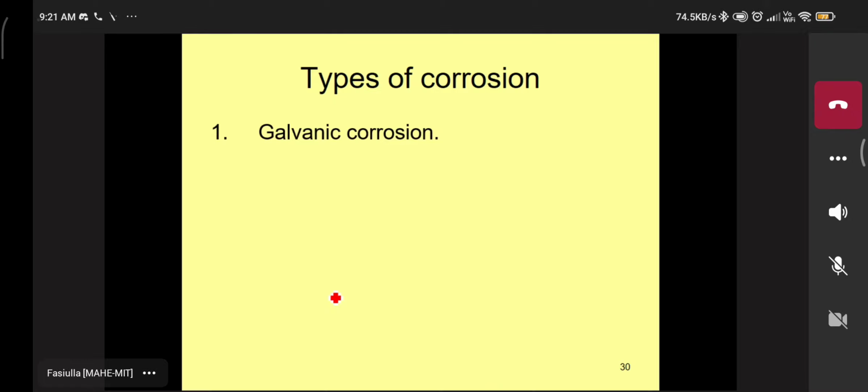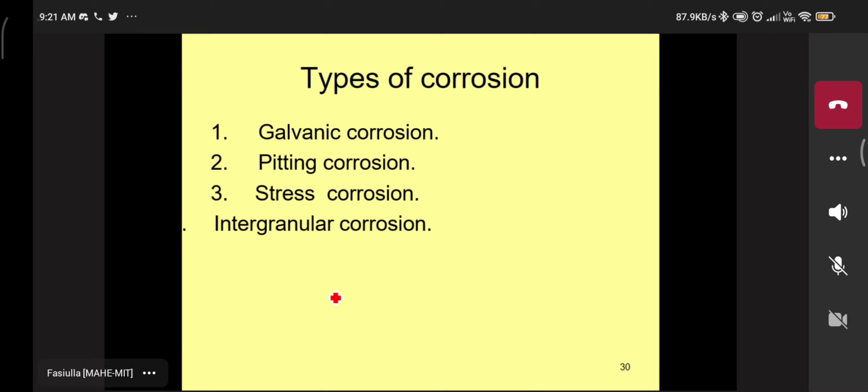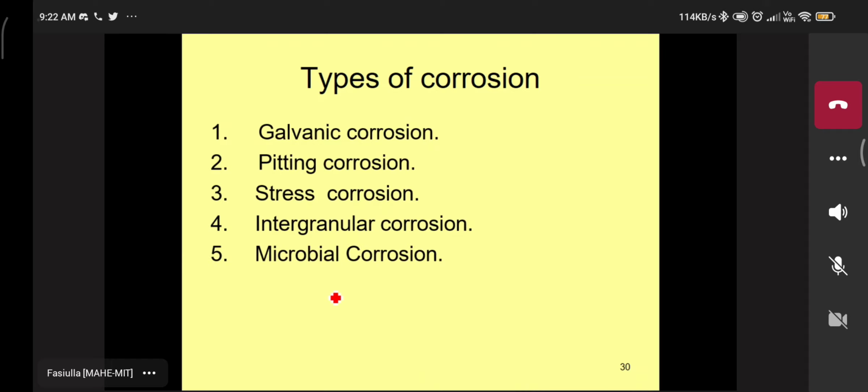There are many types of corrosion, but as far as your syllabus is concerned, only 4 to 5 types of corrosion are discussed. First type, galvanic corrosion. Second type, pitting corrosion. Third type, stress corrosion. Fourth one, intergranular corrosion. Fifth one, microbial corrosion. Microbial corrosion is not in the syllabus, so no need to worry about that; we can discuss it later.